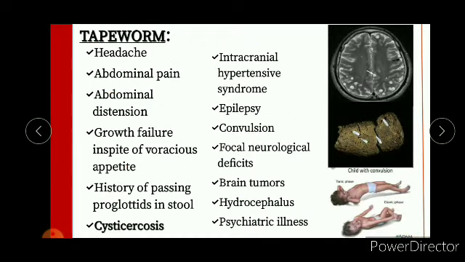And the tapeworm, in this case we can see the headache, abdominal pain, abdominal distension, growth failure in spite of voracious appetite, and history of passing proglottids in stools, and cysticercosis, intracranial hypertensive syndrome, epilepsy, convulsion, focal neurological deficits, brain tumors, hydrocephalus, and psychiatric illness.